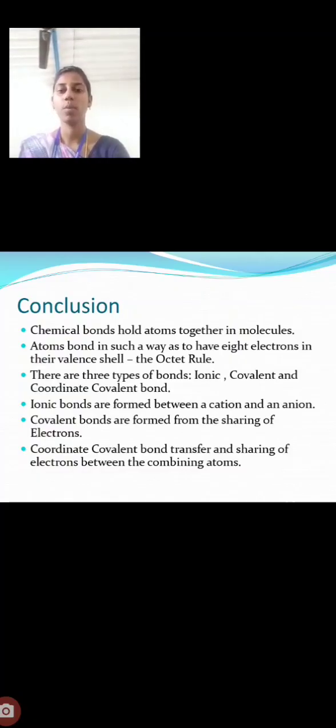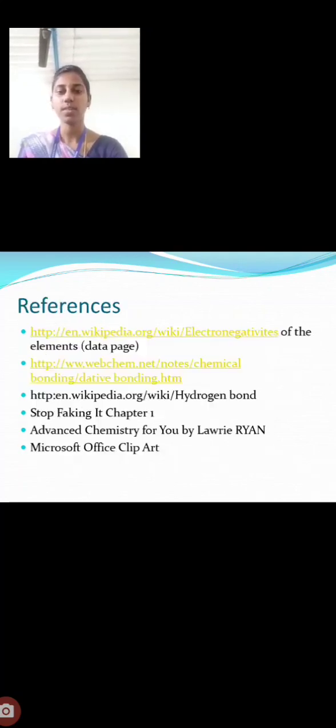We have seen what chemical bonding is, the Kossel-Lewis approach to chemical bonding, the octet rule, and the three types of chemical bonding: ionic bond, covalent bond, and coordinate covalent bond. Thank you.